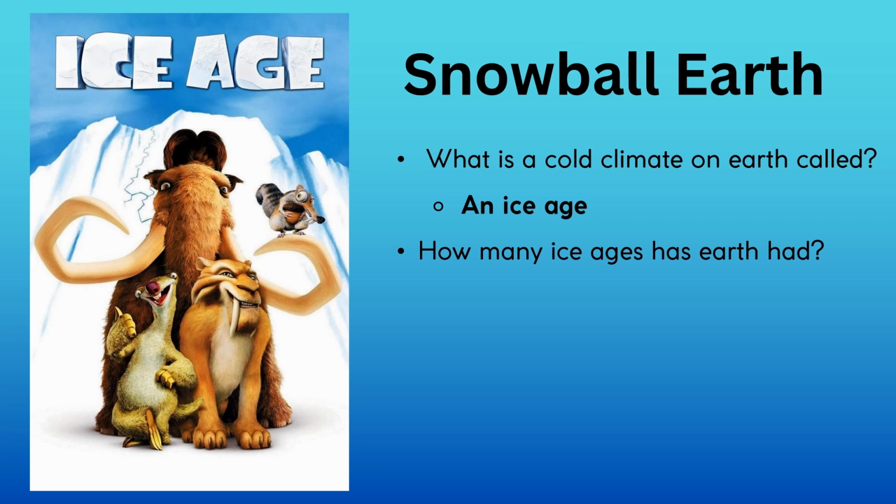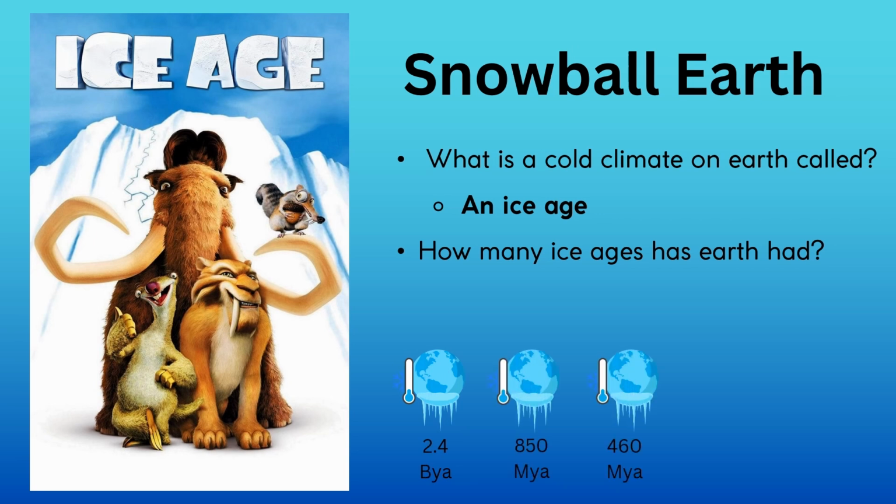So, how many ice ages do you think the Earth has had in its past? Give it a guess. The Earth has had not one, not two, not three, and not even four, but five major ice ages in the past.